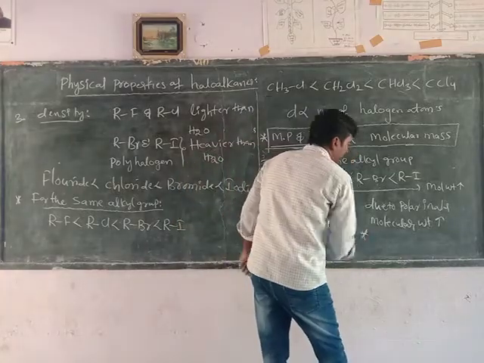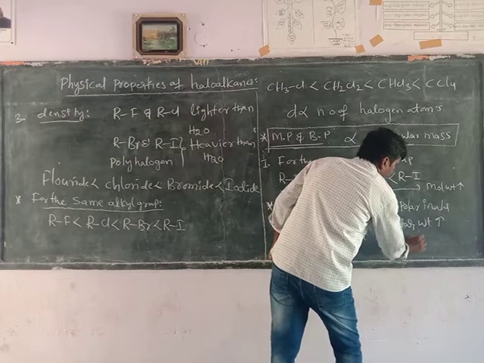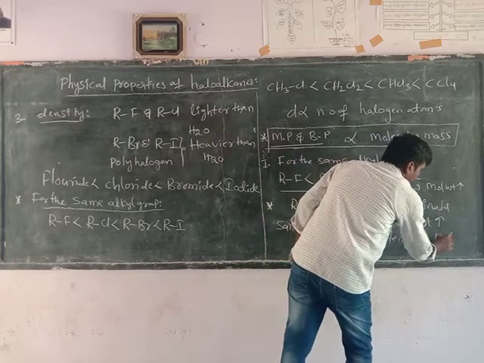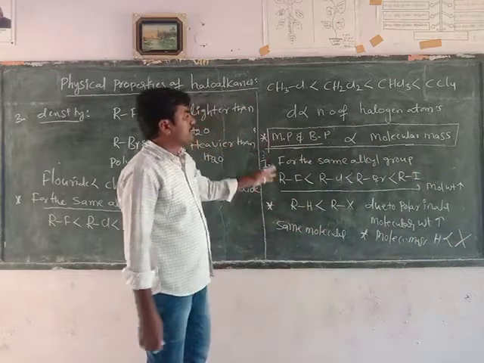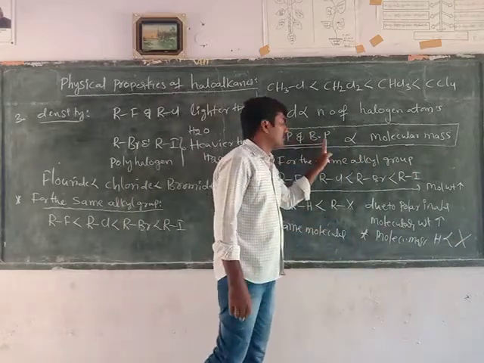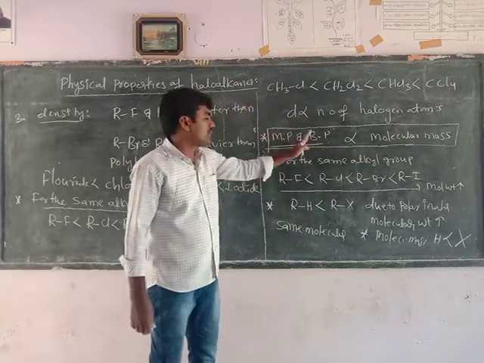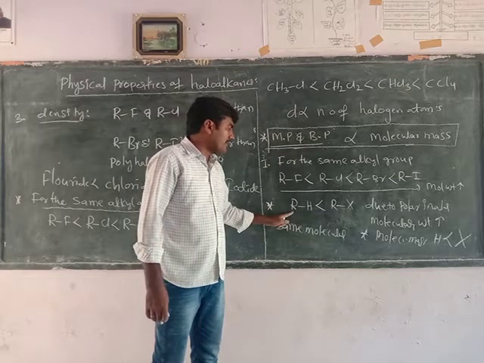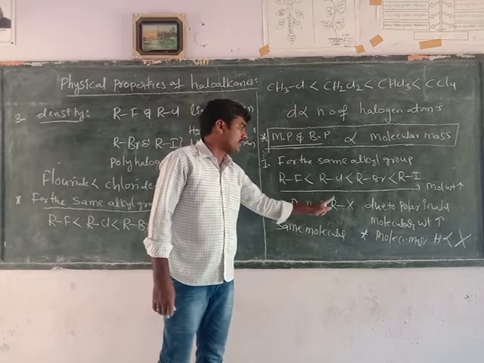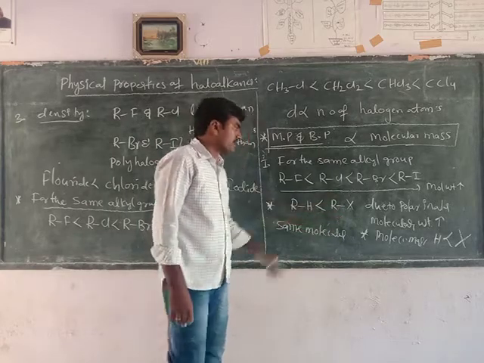One more reason we can write here: the molecular mass of a hydrogen atom is lesser than halogen. As the molecular mass increases, melting point and boiling point also increase. That is the relation between molecular mass and melting point and boiling point. So hydrocarbons having the same molecular formula have lower values compared to the halogen derivative of alkane.